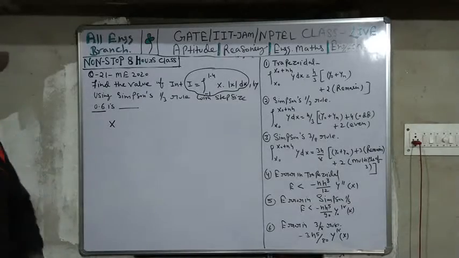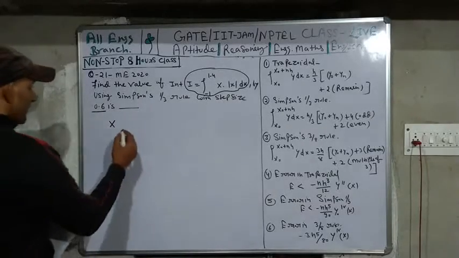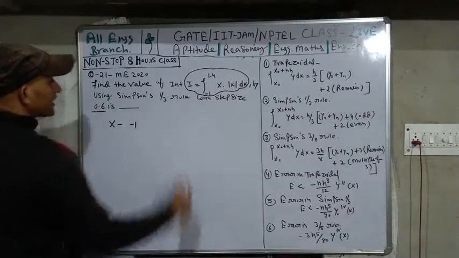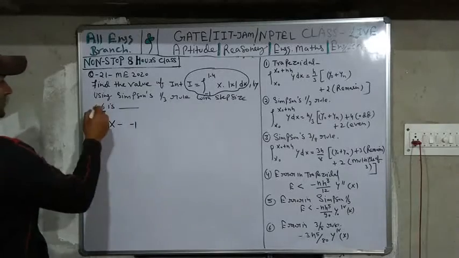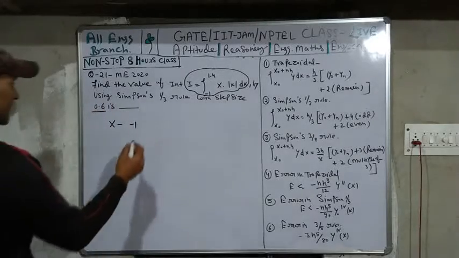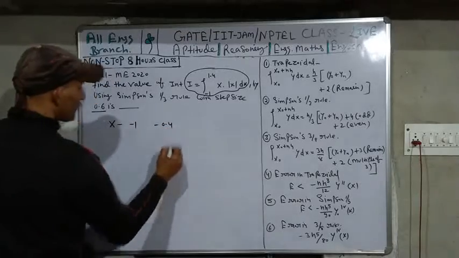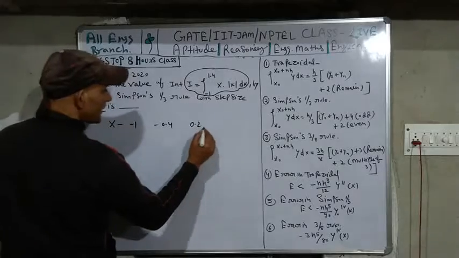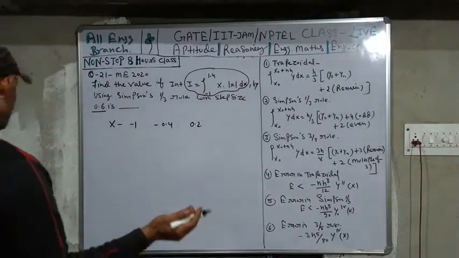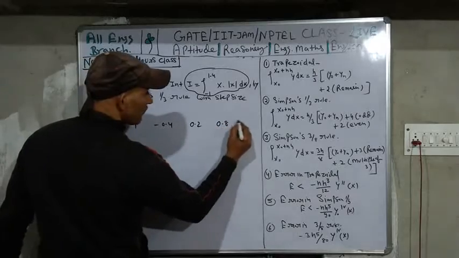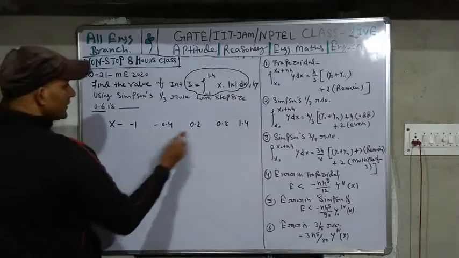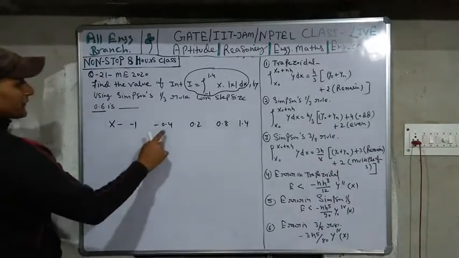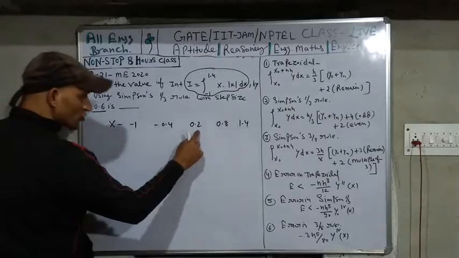Your initial value is -1, then plus 0.6, so the next value will be -0.4, then plus 0.6, next value 0.2, and then plus 0.6, next value 0.8, then 1.4. You can check: 2 plus 6 is equal to 8, 8 plus 6 is equal to 14. Okay, and minus 4 plus 6 is equal to 0.2.